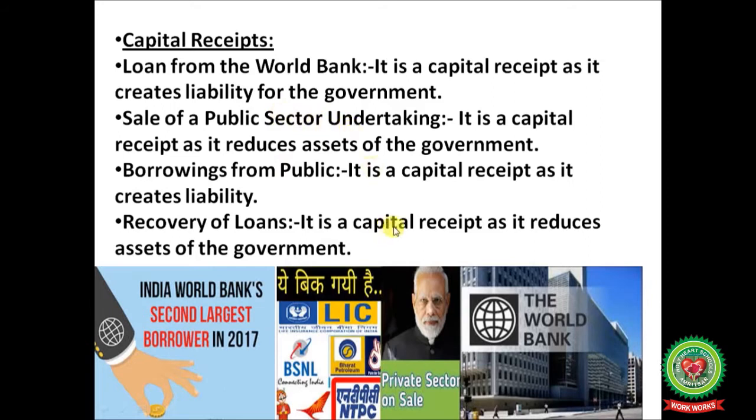Loan from the World Bank is a capital receipt as it creates a liability for the government, because the government has to pay this loan back with interest. Sale of public sector undertakings is a special capital receipt as it reduces assets of the government. Borrowings from public is a capital receipt as it creates a liability of returning the loan with interest.